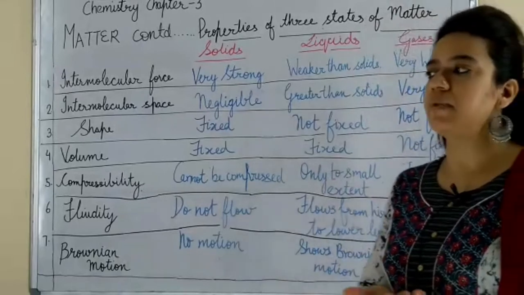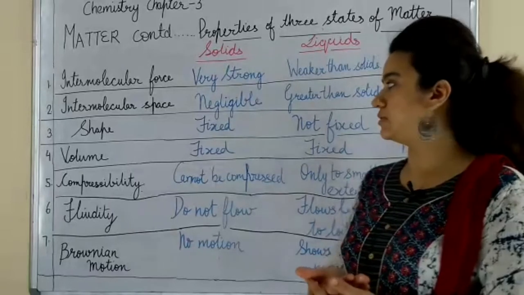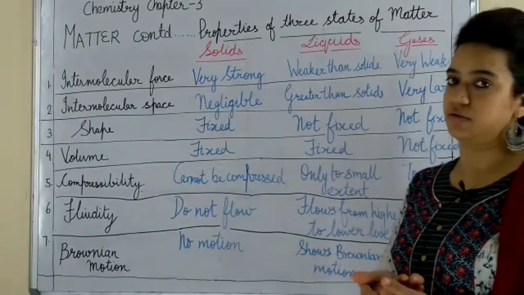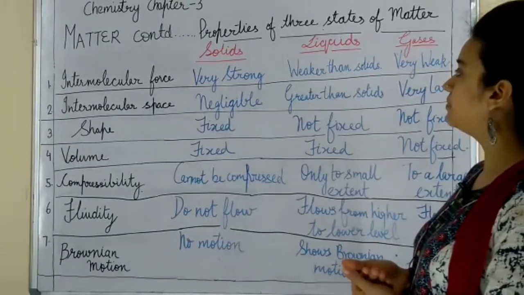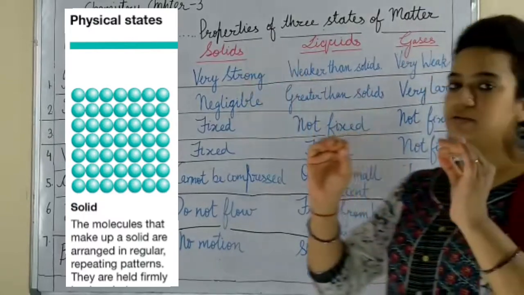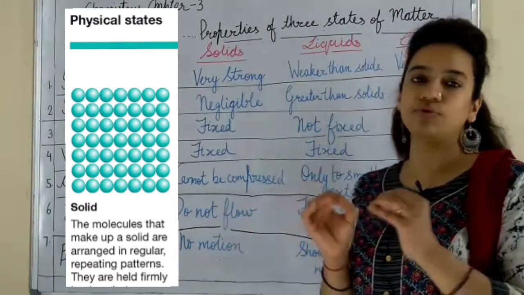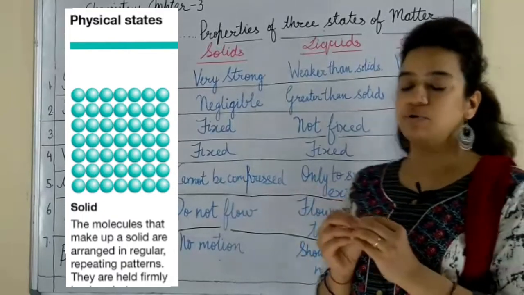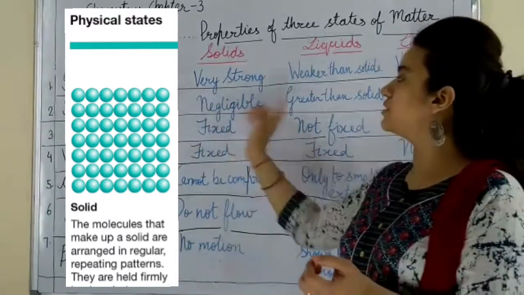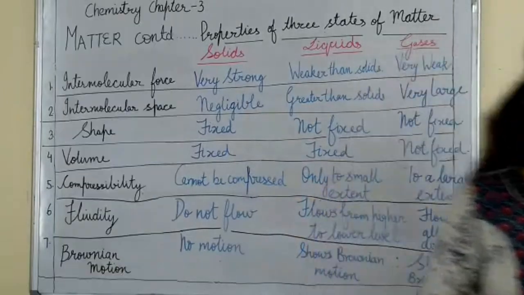But in the last class, I mentioned two phenomena, that was intermolecular forces and intermolecular spaces. From that point of view, now we will see the three states of matter. Okay. So now you have solids. Solids have strong intermolecular force. That means the particles, or you can say the molecules in the solid, have a very strong attractive force between them, and because of that attractive force, they have very little space. So their intermolecular space is almost negligible. Okay, so they don't have much space between the particles.